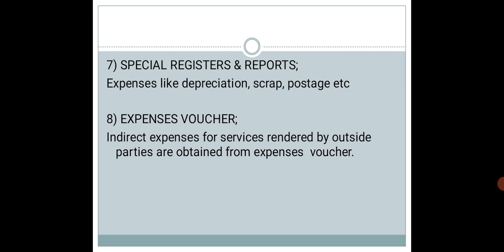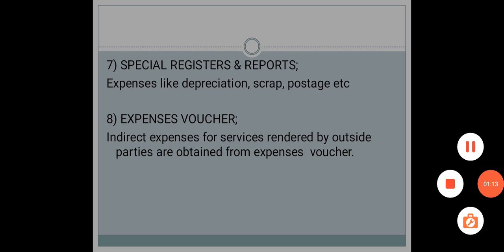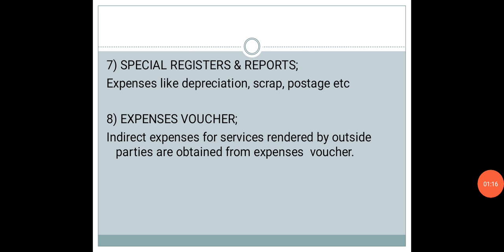In special registers and reports, you will record those expenses like depreciation, scrap, postages, etc. So these expenses are collected from special registers and reports, like the information regarding the depreciation on plant and building, then machines, depreciation which is charged to the machines, then information regarding scrap, waste, spoilage are collected from the special reports, where these scraps, wastages, spoilages and depreciations are maintained.